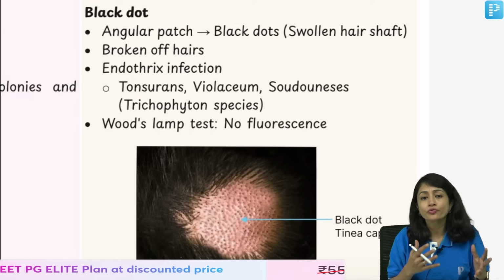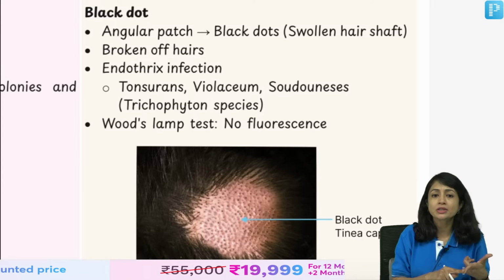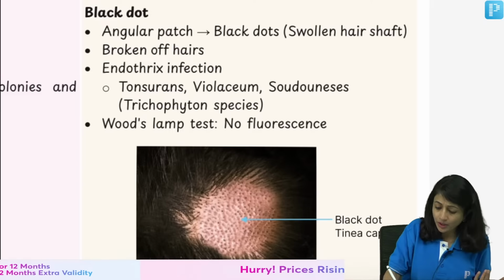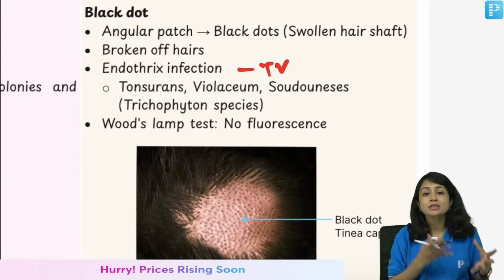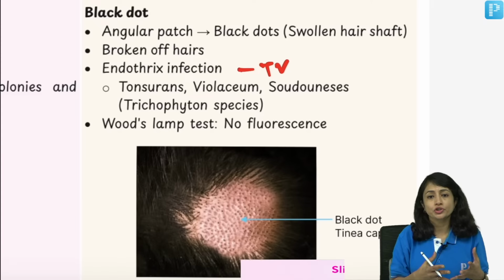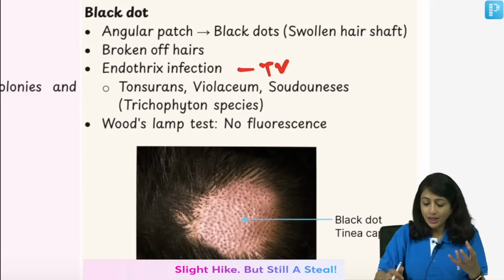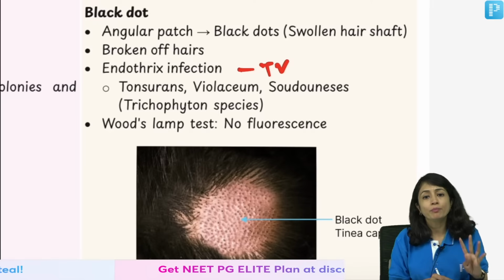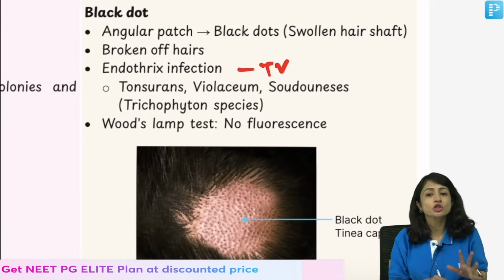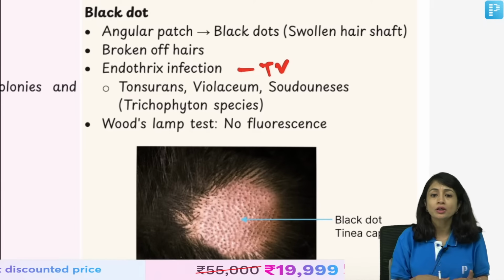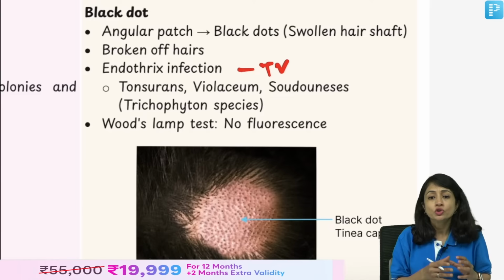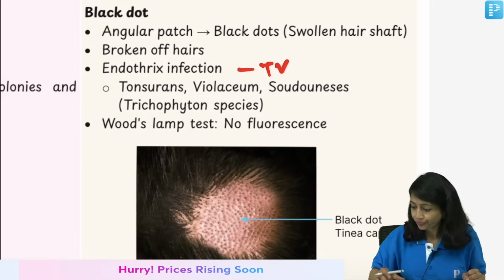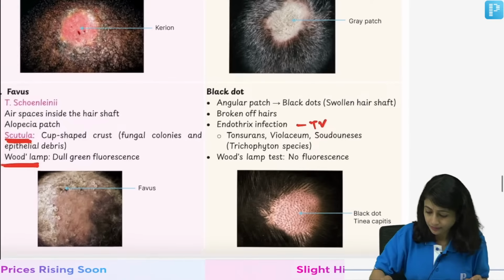Since it's an endothrix infection, my species are Tonsurans, Violaceum and Soudanense. You can remember it with the mnemonic TV. TV is inside the house, so Tonsurans and Violaceum. What do you see here? You see a patch with black dots. Clear? So these are four important types of Tinea Capitis which you should be able to differentiate on the basis of Wood's lamp. You should know their species, you should know their presentation. Clear?